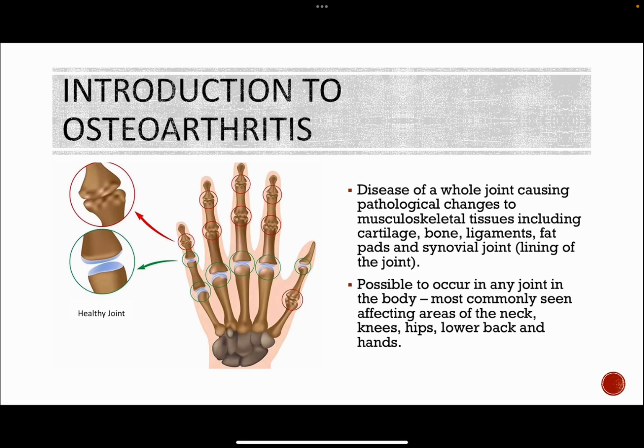Introduction to osteoarthritis. Disease of a whole joint causing pathological changes to musculoskeletal tissues, including cartilage, bone, ligaments, fat pads, and synovial joints, which are the lining of the joint. It is possible to occur in any joint of the body, but it is most commonly seen affecting areas of the neck, knees, hips, lower back, and hands.